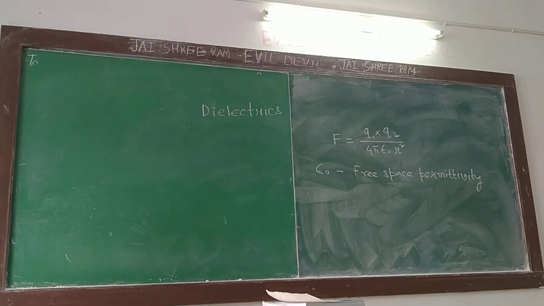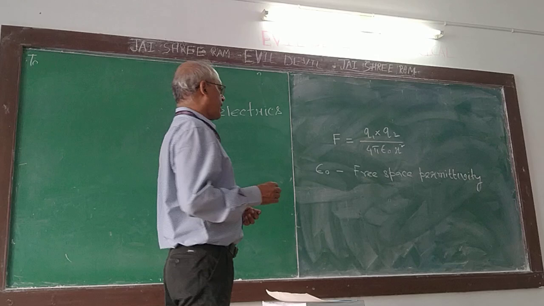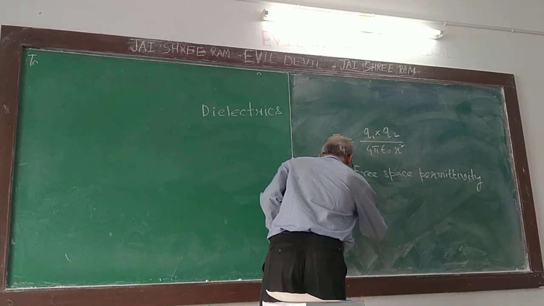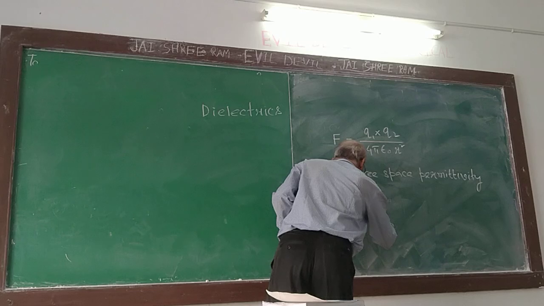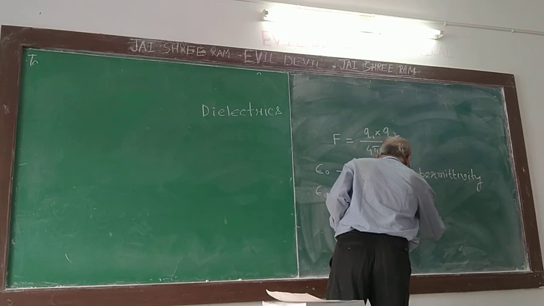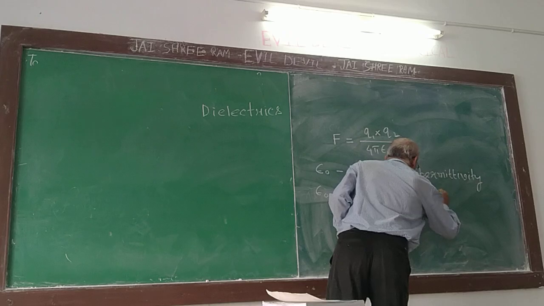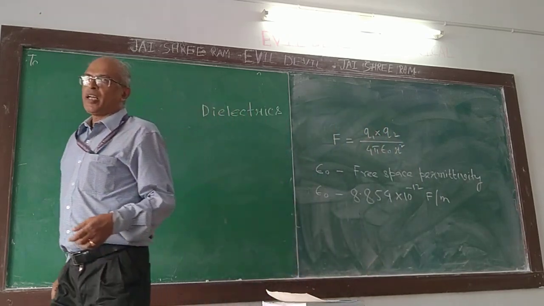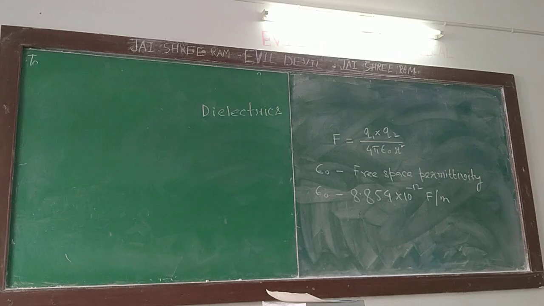Free space permittivity. What is the value of epsilon naught? Can you remember? 8.854 farad per meter. It is called free space permittivity. Its value is this much.